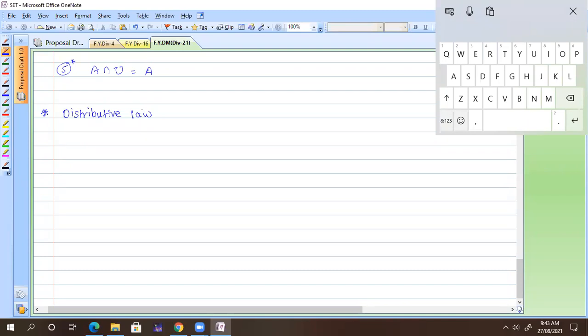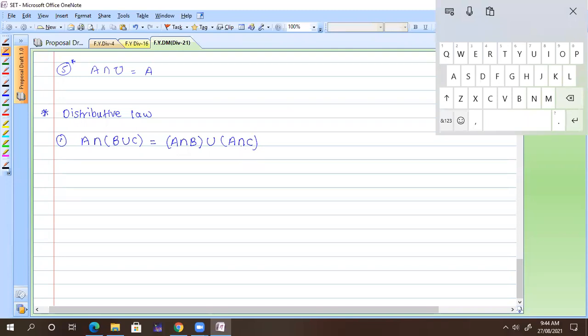So what is distributive law? Number one: A intersection (B union C). Yes, tell me, you have already done distributive law. It will come as (A intersection B) union (A intersection C). Am I correct? Yes, sir. Absolutely correct.